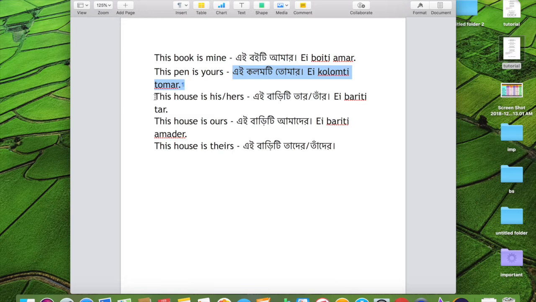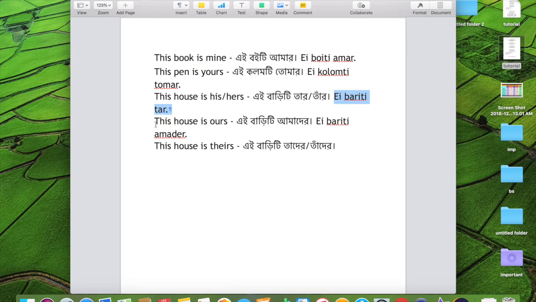Then we got this house is his. Ei bariti tar, or tar, that's the formal, his or her. Once again, this house is his. Ei bariti tar. Or you can say this house is hers. Ei bariti tahar.